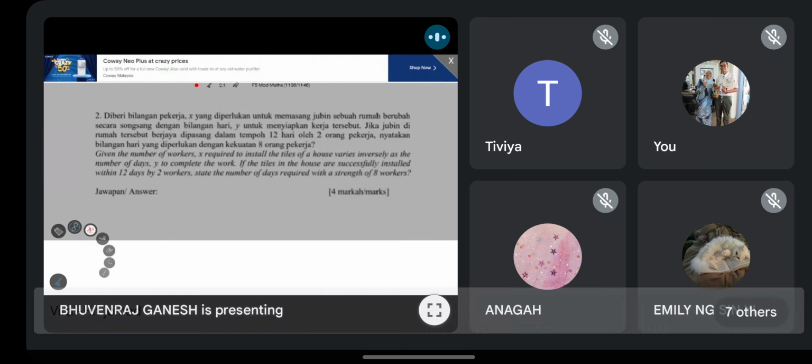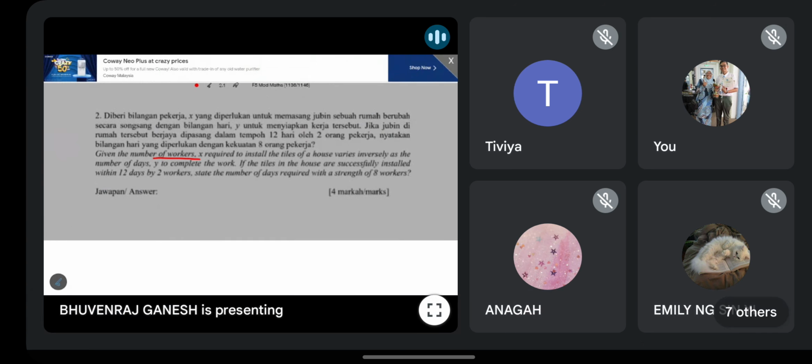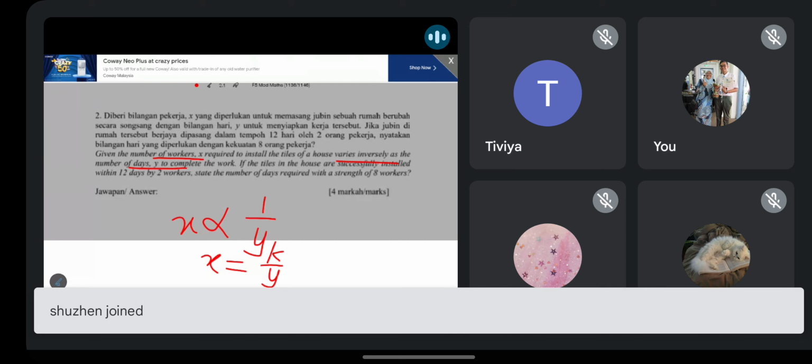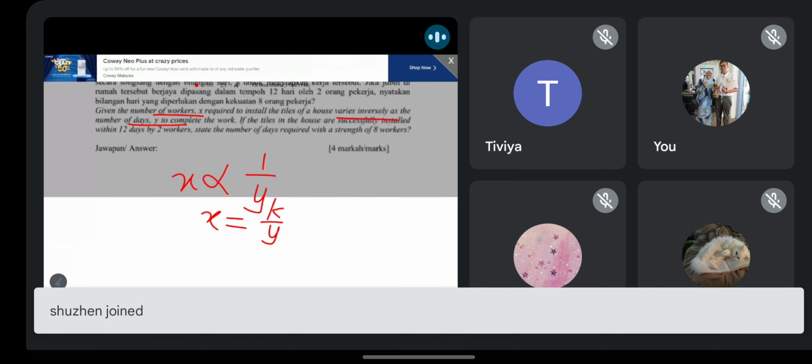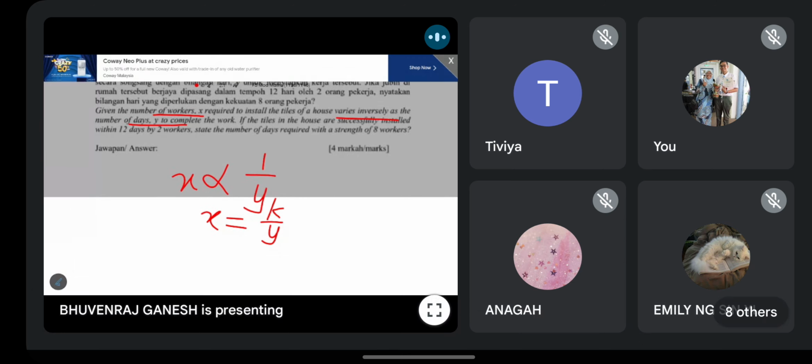Next one. They tell us that the number of workers varies inversely as the number of days. So X varies inversely as the number of days. So you add the constant. I will ask a question here, guys, so you all get ready. They say that 12 days, 2 workers. So 2 workers, 12 days. You will get K equal to 24.